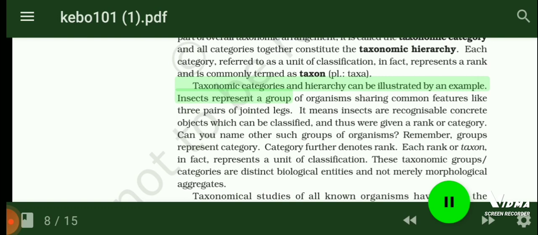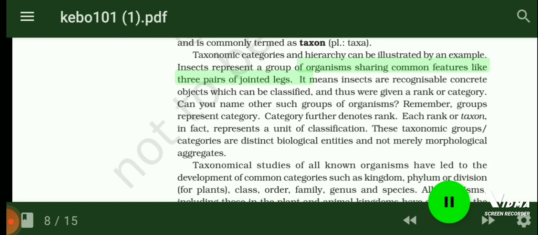Insects represent a group of organisms sharing common features like 3 pairs of jointed legs. It means insects are recognizable concrete objects which can be classified, and thus were given a rank or category. Can you name other such groups of organisms? Remember, groups represent category. Category further denotes rank. Each rank or taxon, in fact, represents a unit of classification. These taxonomic groups or categories are distinct biological entities and not merely morphological aggregates.